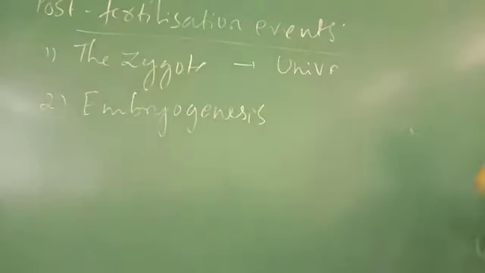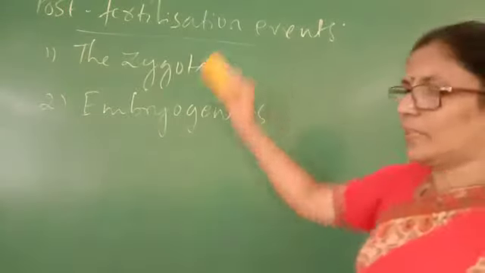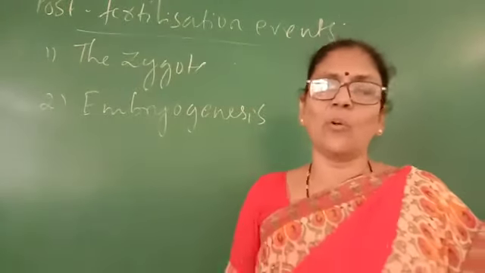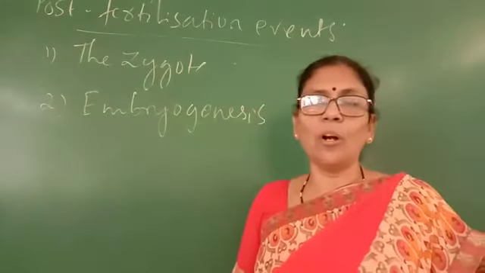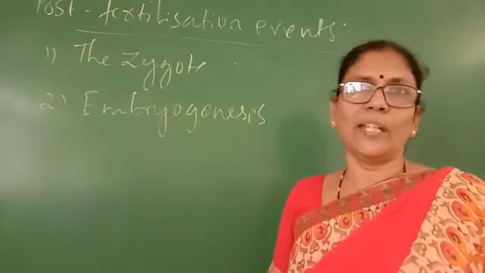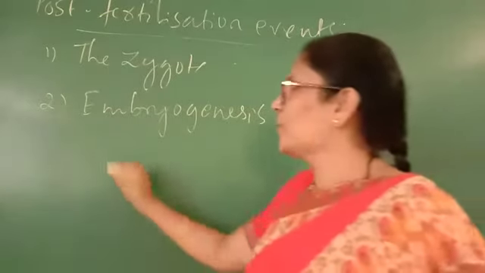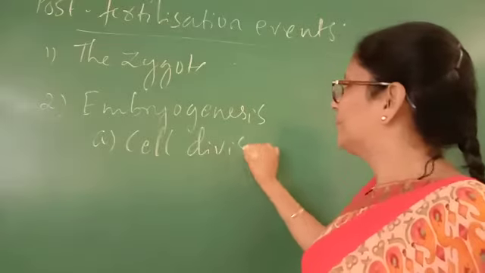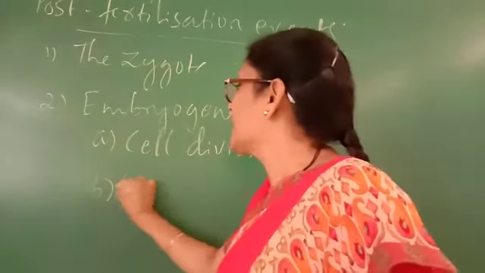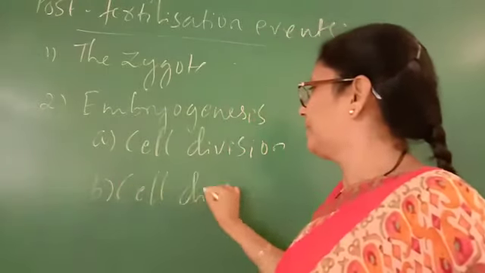The next one is embryogenesis. Embryogenesis is nothing but the formation of an embryo from the zygote, which has 2 events. One is cell division, another one is cell differentiation.